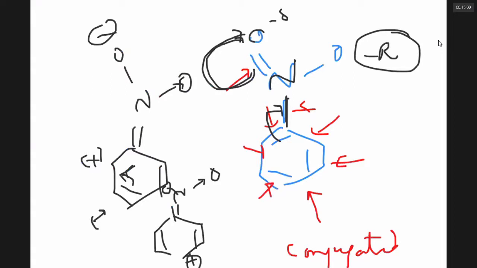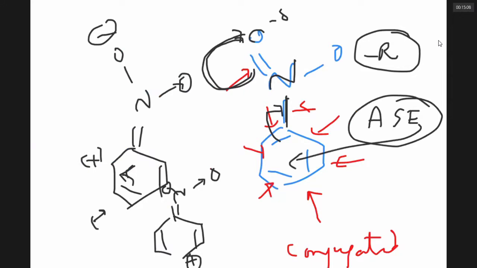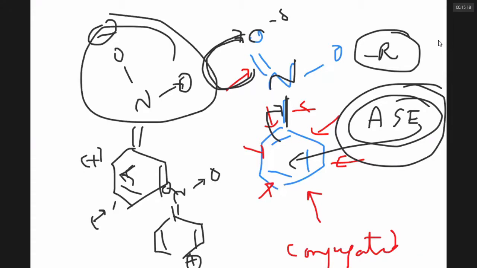Generally, the benzene ring undergoes aromatic electrophilic substitution reactions, where something that loves electrons will attack benzene. As electrons are taken away from benzene, aromatic electrophilic substitution becomes less probable if there are withdrawing groups. So benzene reactivity drops down if there are withdrawing groups like nitro, cyano, aldehyde, carboxylic acid, etc.